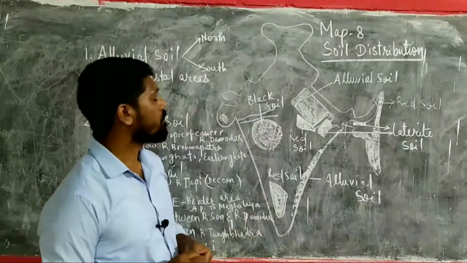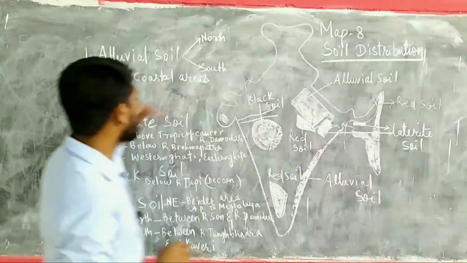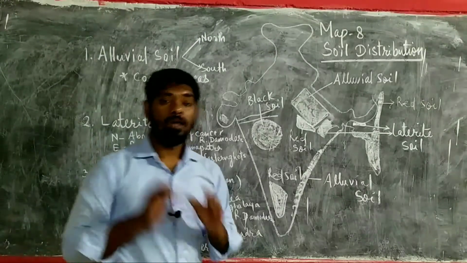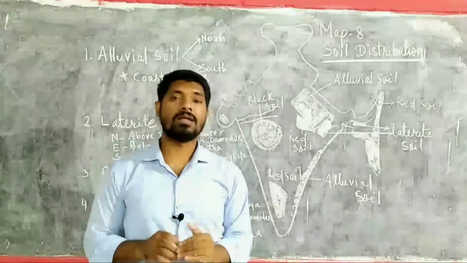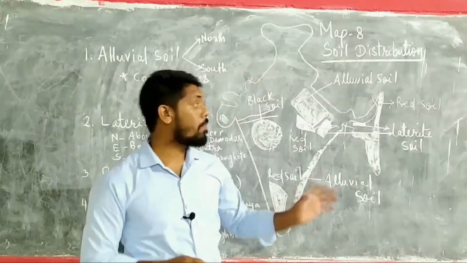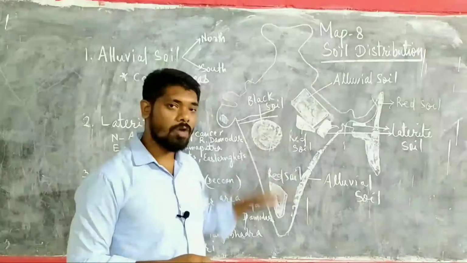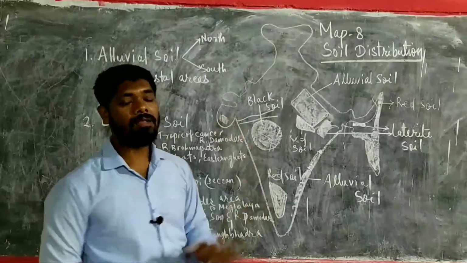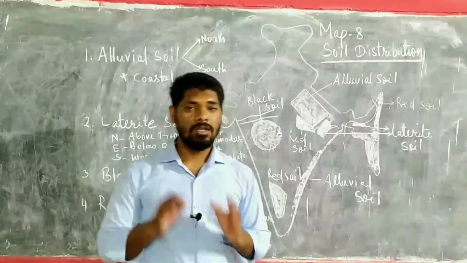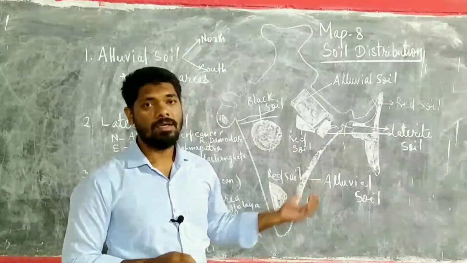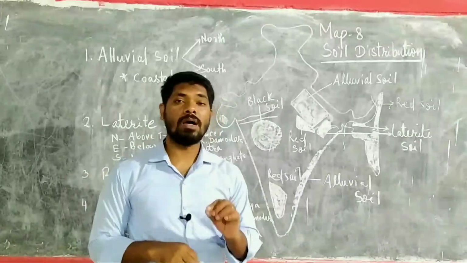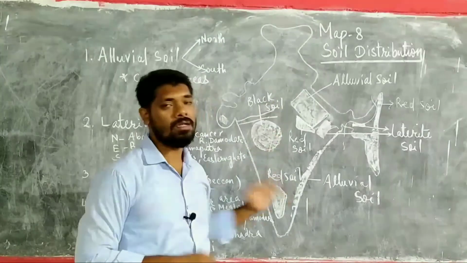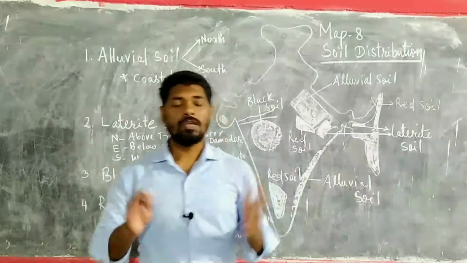And remember that everywhere different types of soil are found, but you need to level it in one place unless and until the question is being asked of directions: north side, south side, northeastern side or west side, right? Unless and until the direction is asked, you can mark it anywhere. So if direction is asked, you have to mark accordingly towards the east side, west side or north side and south side.